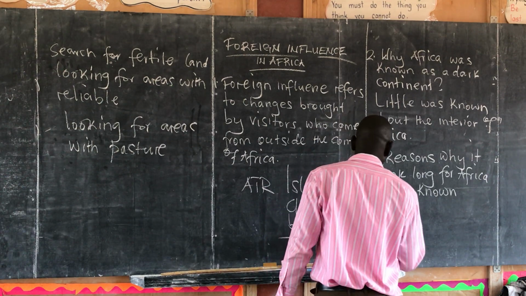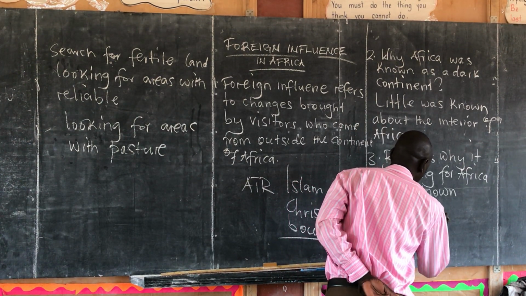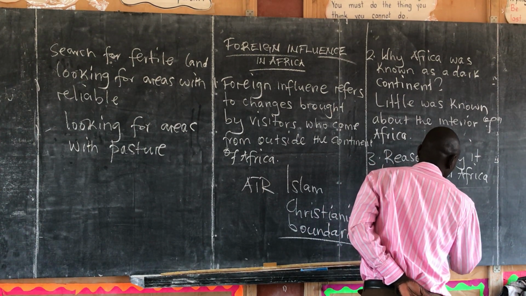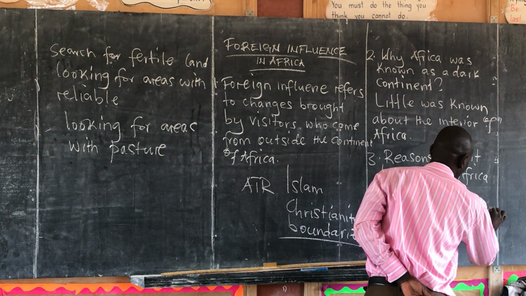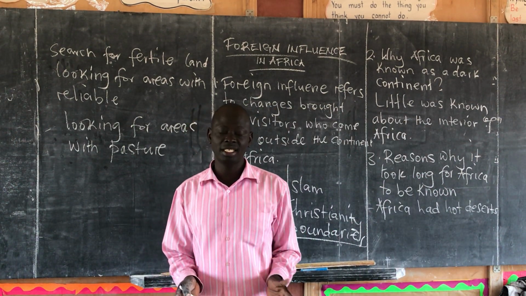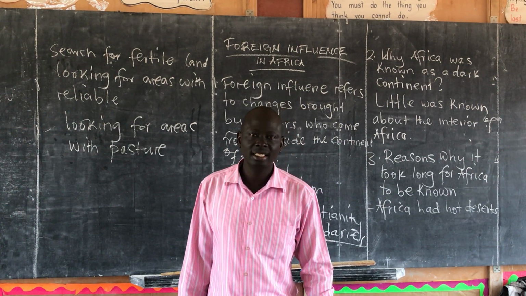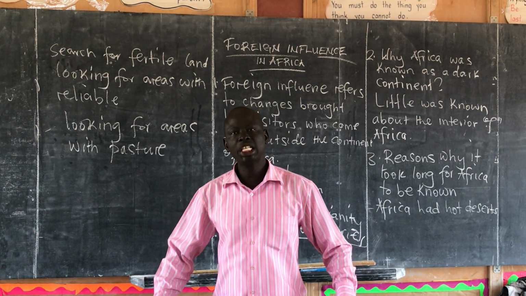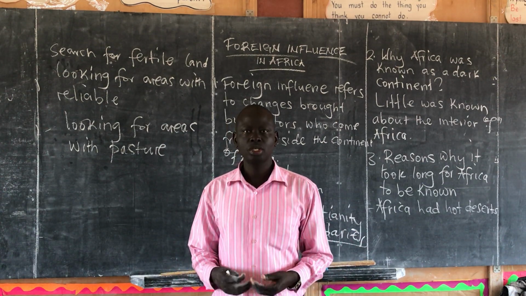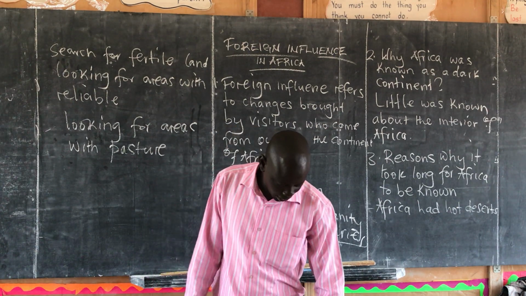First, Africa had hot deserts. For instance, when we talk of the Sahara Desert, it is the hottest desert in the world, and it is also regarded to be the largest desert. So the harsh desert conditions stopped many foreigners from coming into the interior.